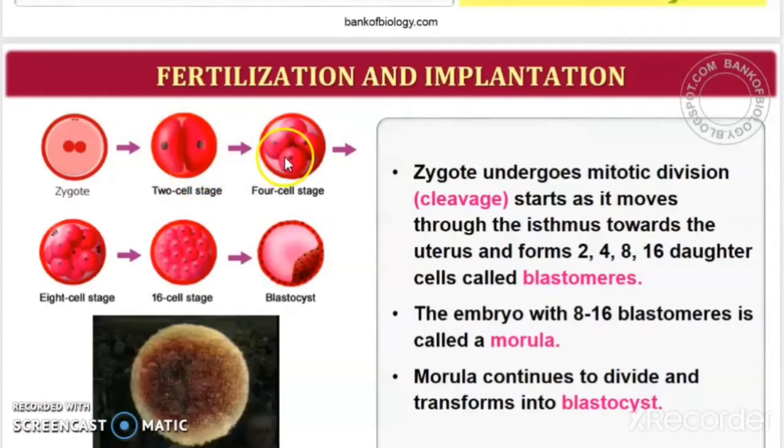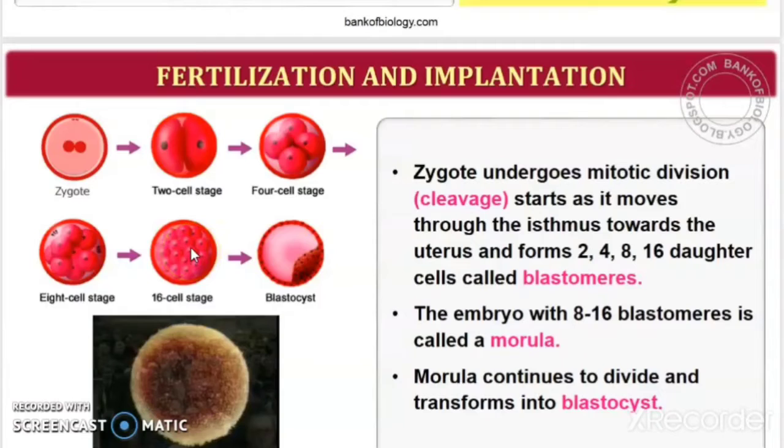Then the two cells again undergo mitotic division, this one divides into 2 and this one divides into 2, so again it becomes 4. From this 4, it again becomes 8. And this 8-celled stage will again divide and form the 16-celled stage.